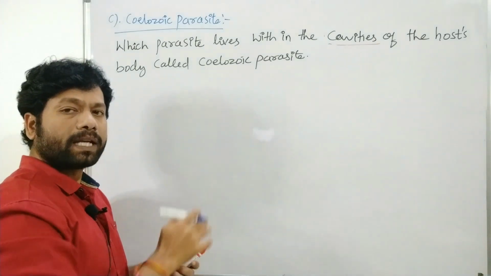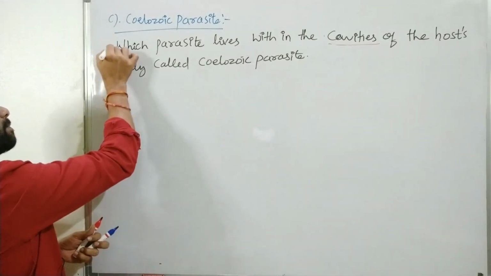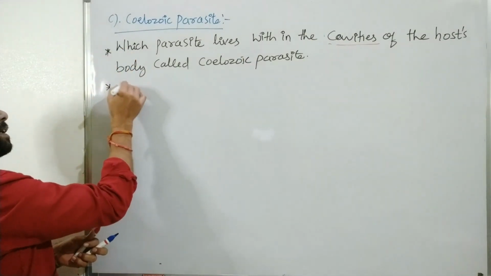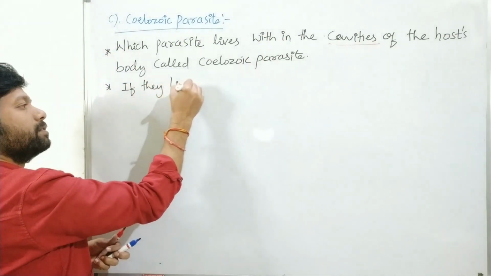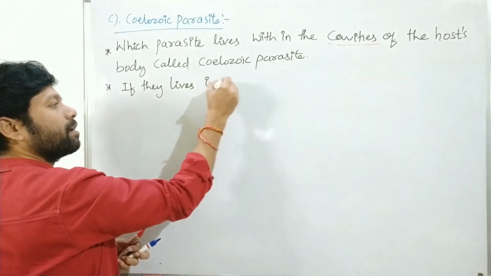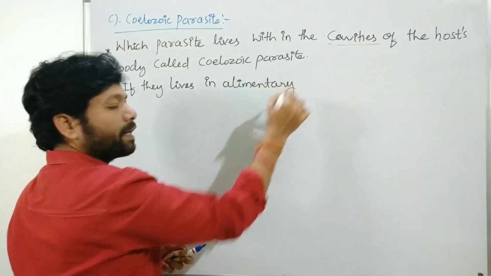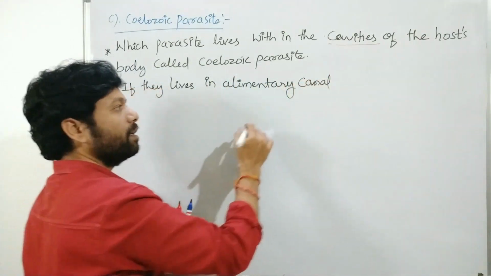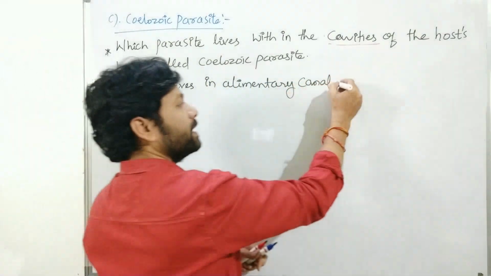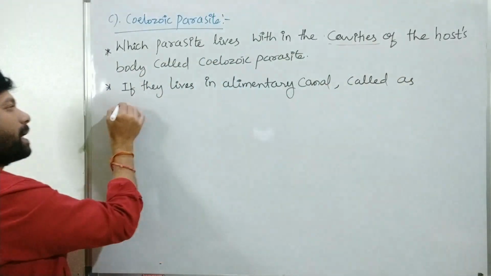If they live in the alimentary canal, these parasites are also called enterozoic. If they live in the alimentary canal, it is called an enterozoic parasite.